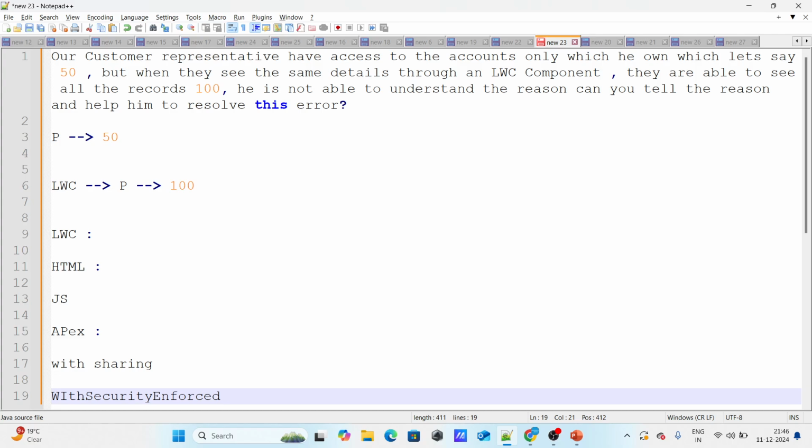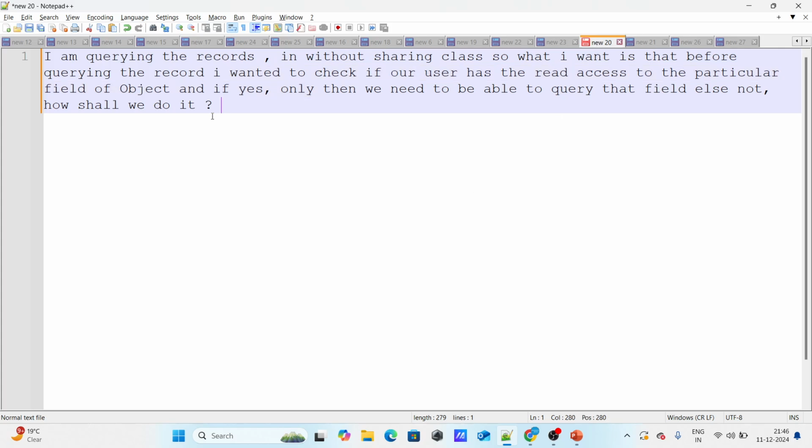So this was the answer that I gave to this particular question. Let's move on to the next question, which says that I'm querying the records in a without sharing class. Before querying the record, I want to check if the user has read access to this particular field or object. And if yes, only then should we be able to query the field.